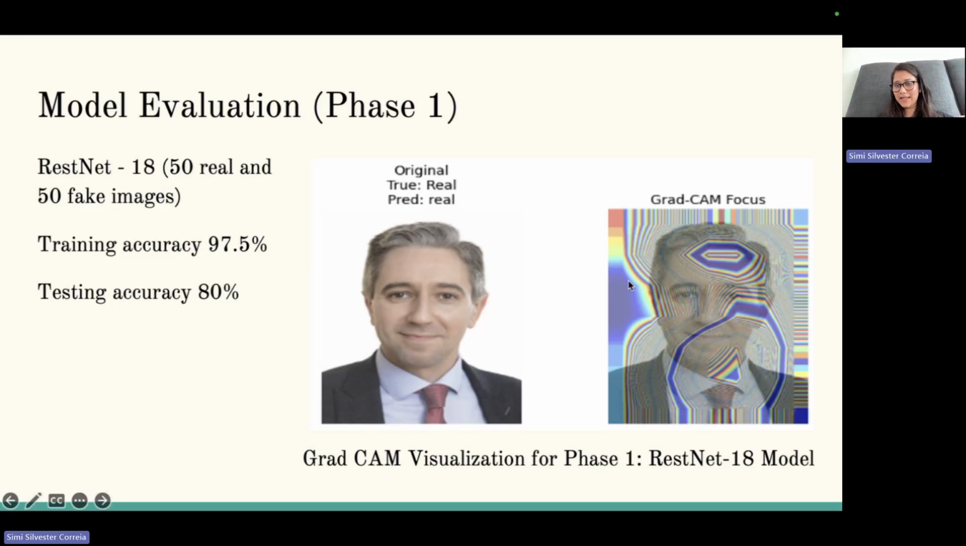Even if we look at the Grad-CAM visual, it looks like the model is trying to focus on the facial expressions, but it is focusing more on the forehead area, and it is also focusing more on the neck area, and it is not actually capturing the eyes and nose of a particular person. So this was phase 1 of the analysis.